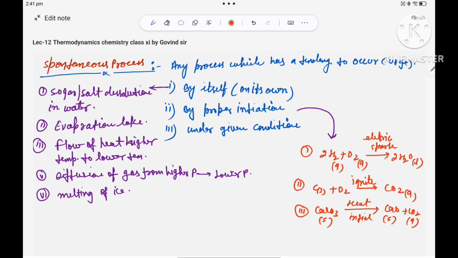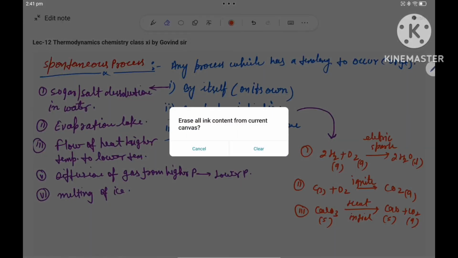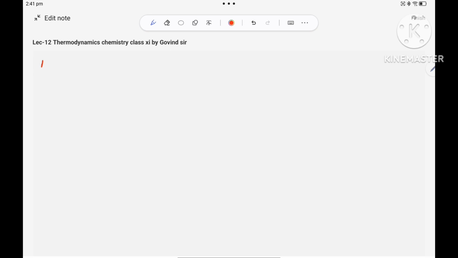Then come to the non-spontaneous process. What is a non-spontaneous process, guys?